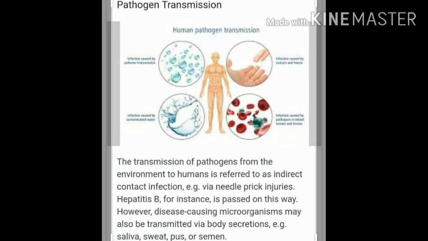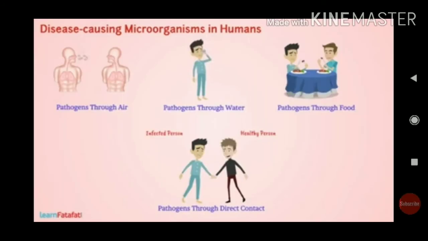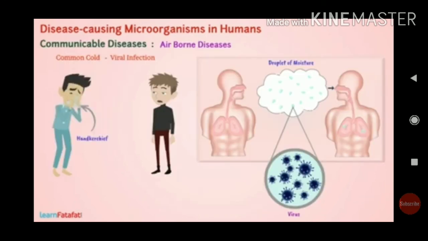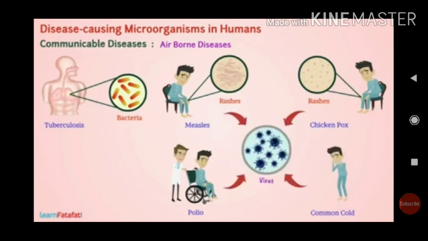The diseases that spread from person to person are called communicable diseases. The diseases that are spread by air, water or direct contact are called communicable diseases. Certain diseases are spread by insects and animals.